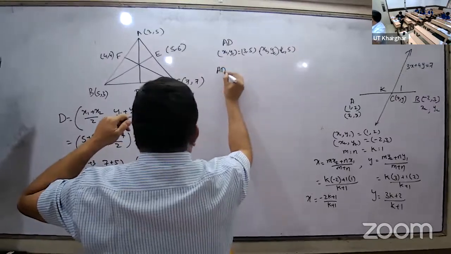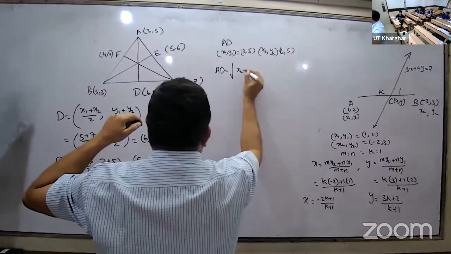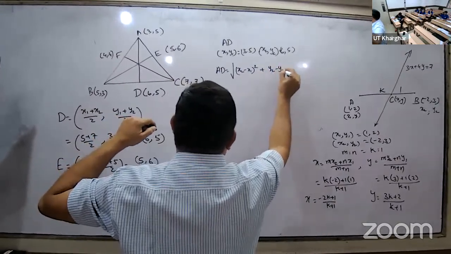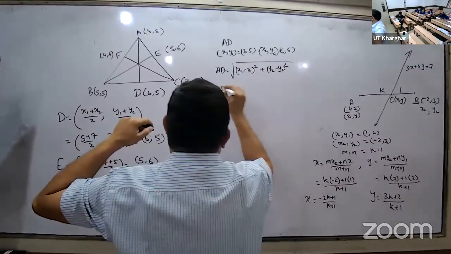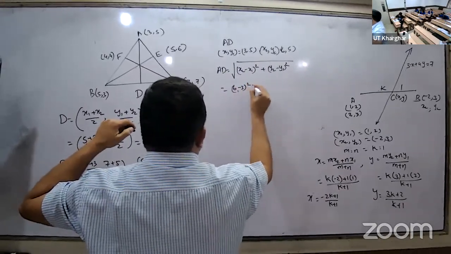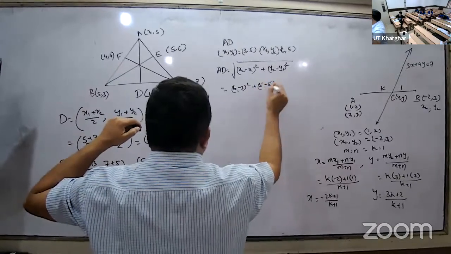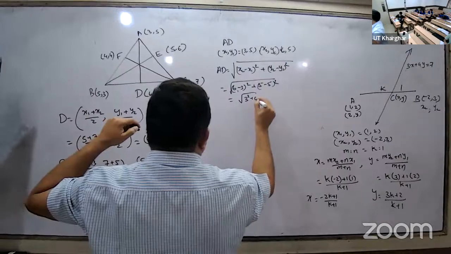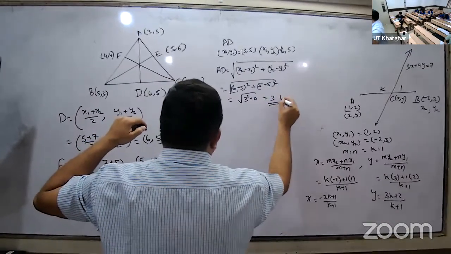AD is equal to, formula I remember, root of x2 minus x1 whole square plus y2 minus y1 whole square. That is equal to 6 minus 3 whole square plus 5 minus 5 whole square. That is root of 3 square plus 0. Answer is 3. Yes.